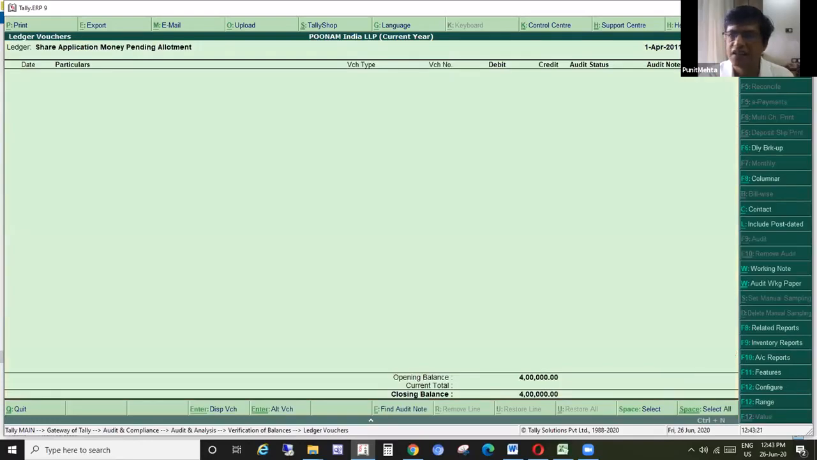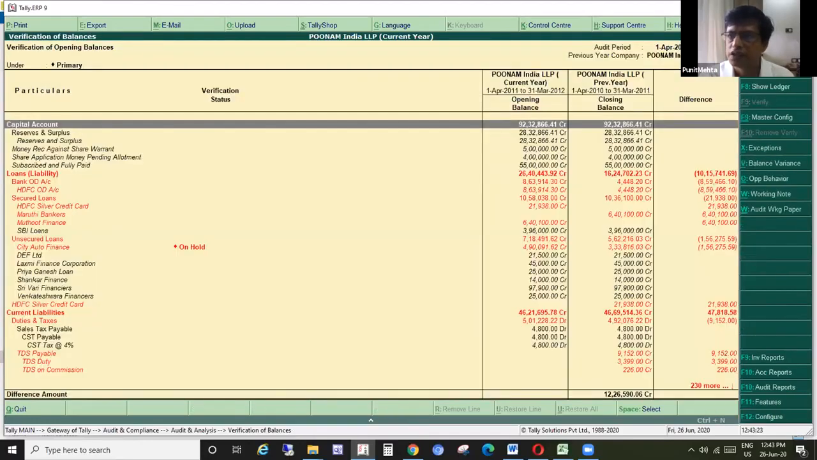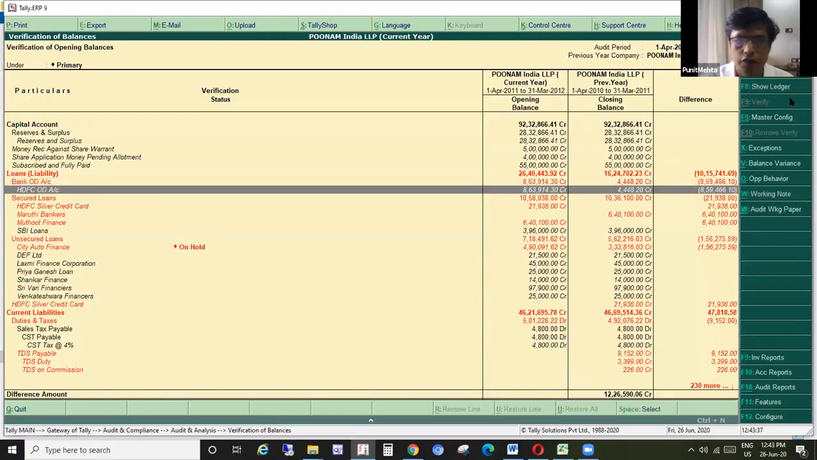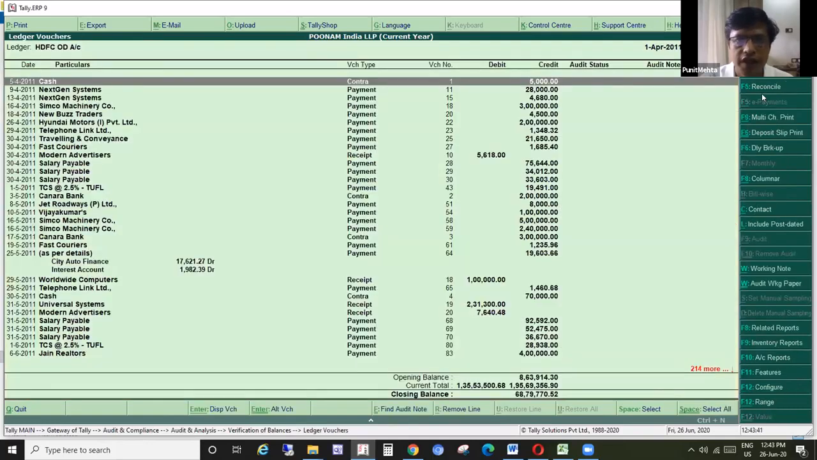Show Ledger. So on the right hand side, there is a button called Show Ledger. There you can see Show Ledger, F8. So if you wish to see the HDFC account where it is filtered, click Show Ledger, and you can see the entire transaction. Now, one more important shortcut I am sharing with you. This is the entire ledger for the Poonam India Limited books of accounts for HDFC.